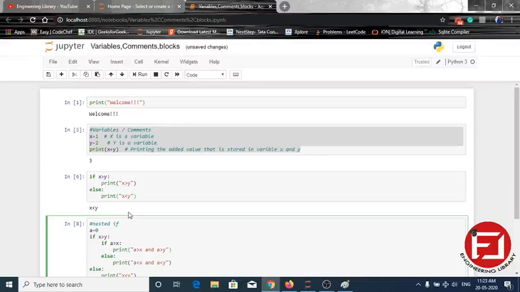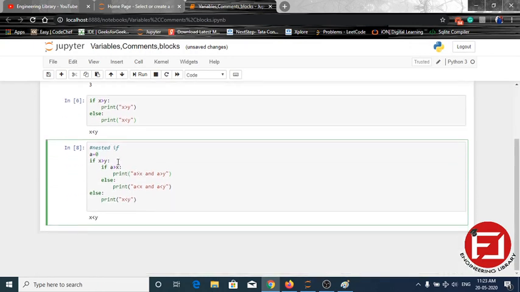One more thing about declaring a variable: if we take input from a user, then the default type will be string. Not the default value, the default type.